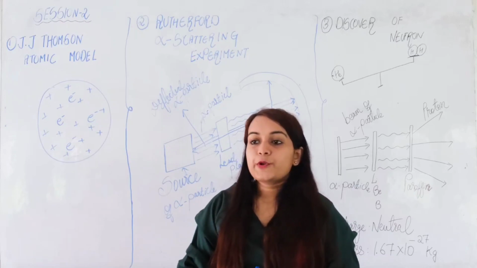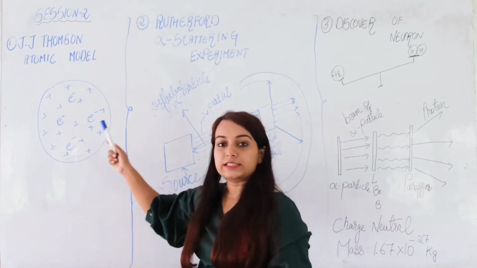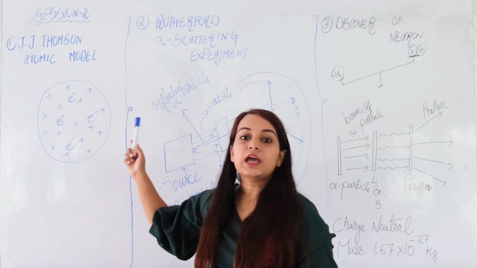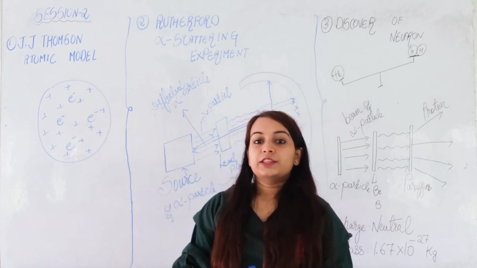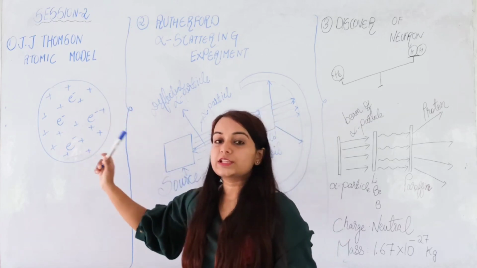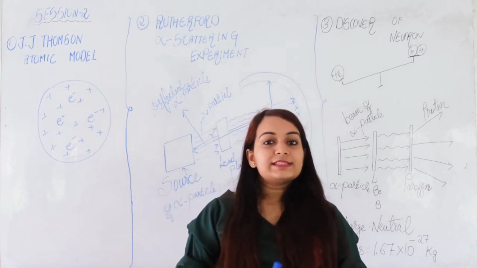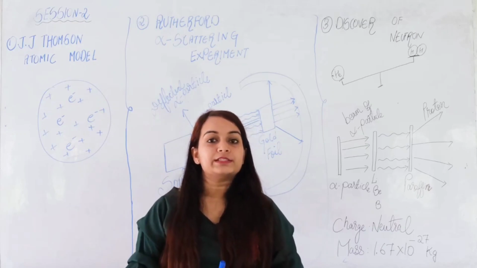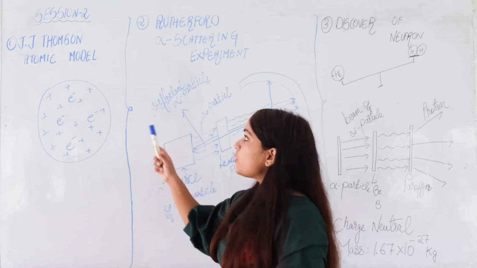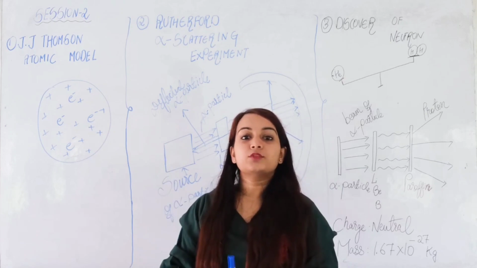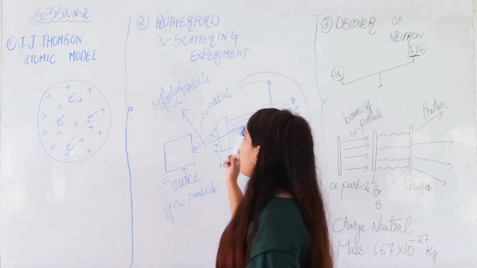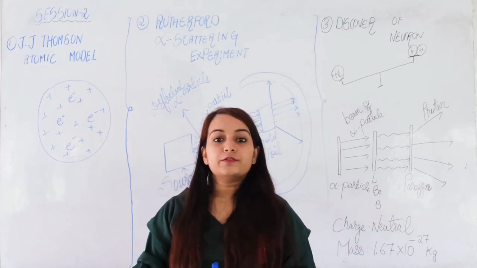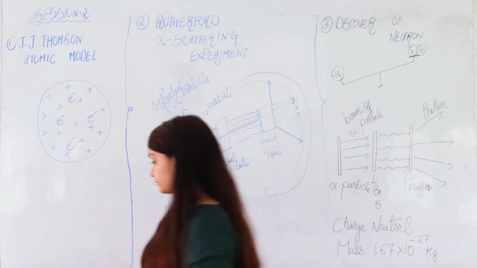However, many experiments conducted after J.J. Thomson modulated his theory, not a single experiment could prove that J.J. Thomson's atomic theory is correct. They had a doubt on J.J. Thomson's atomic model. So, one scientist named Rutherford wanted to try an experiment in order to prove whether J.J. Thomson's atomic model is true or not. So, during those days, Rutherford performed an experiment. Now we will discuss Rutherford's alpha scattering experiment.